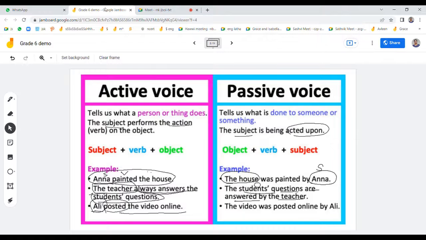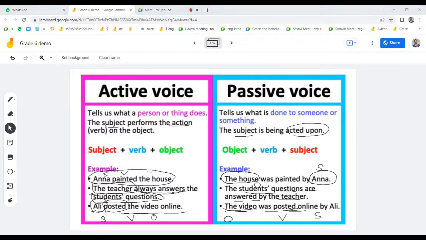Now the same way, reciprocally. First the object comes. What is the object here in the sentence? The video. And the video was posted by Ali. First the object, then the verb, then the subject. Here it is subject, verb, and object. Okay. Now come to the next page.